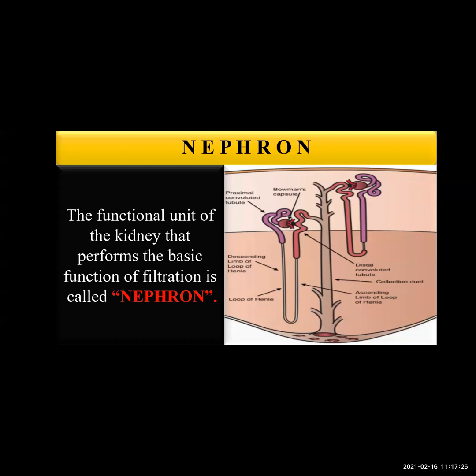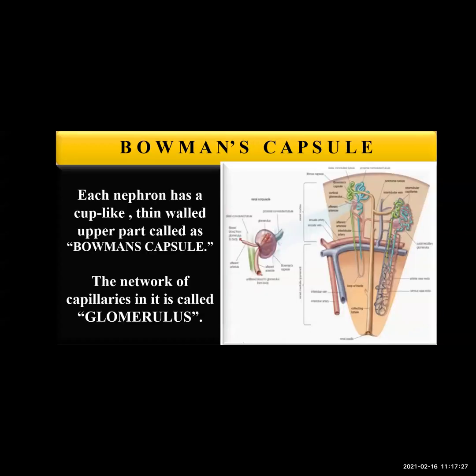Okay, so each nephron has a cup-like thin-walled upper part called the Bowman's capsule. If you see the picture, you will come to know that the nephron has a cup-like thin-walled upper part, and this part is called the Bowman's capsule. The network of capillaries in it is called the glomerulus. The network of capillaries present in it is called the glomerulus.